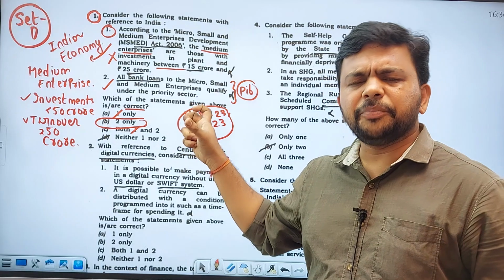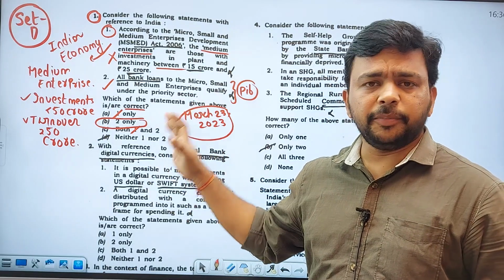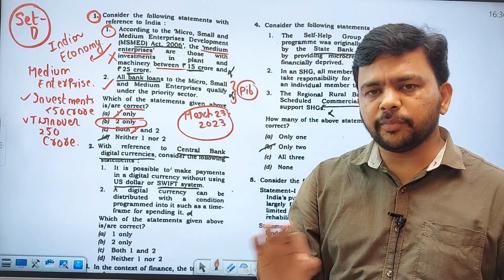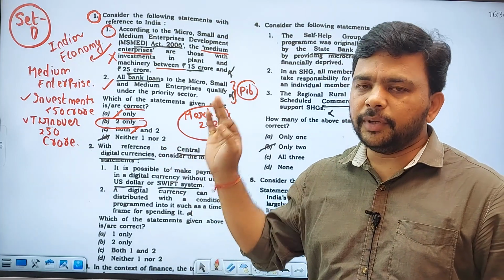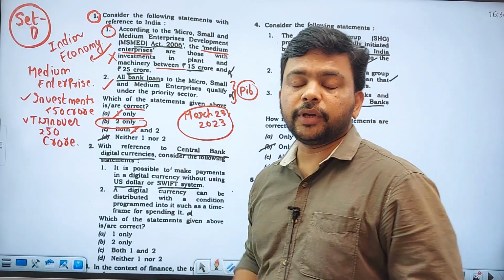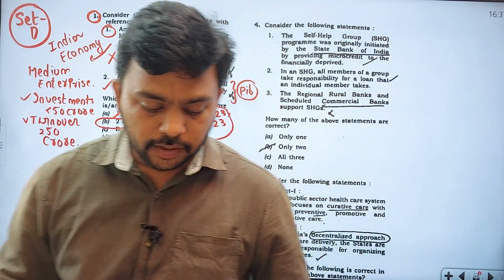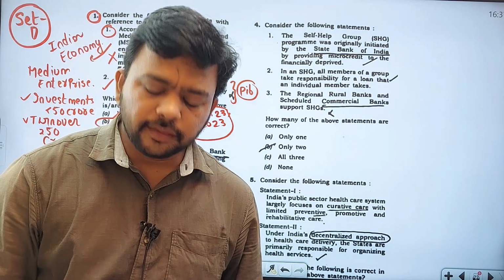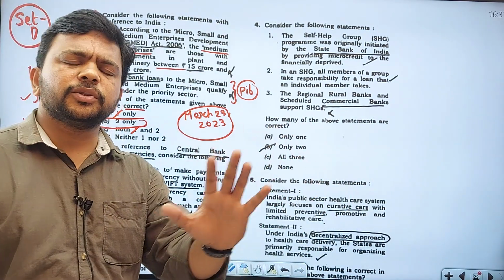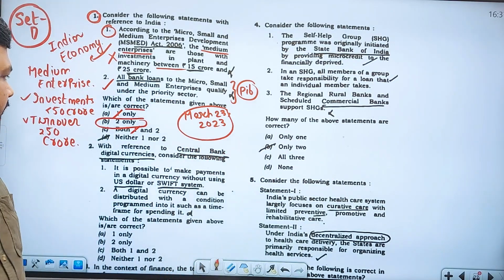Regularly you have to refer to the PIB. Most of the questions came from the PIB, whether you appreciate it or not, that is the truth. Any exam you take, UPSC also, the majority of the questions come from the PIB. MSMEs are in news, so that's why the question was framed, and all the questions, except 1 or 2, have that particular relevance for why they were asked.